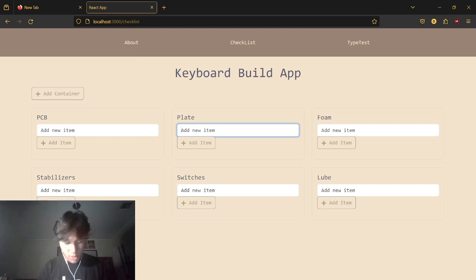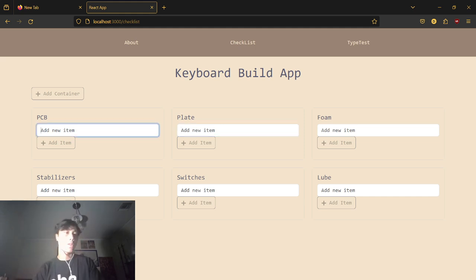So let's say you need to get your PCB and you don't know what kind of PCB you want to get. Or you do know what kind of PCB you're going to get, or you want to give yourself options. You can just put in whatever. I guess it's not the best option, because you're going to get different PCBs for different keyboards.